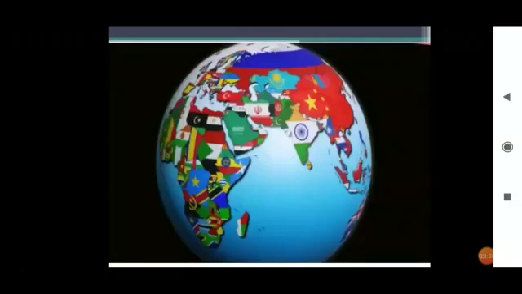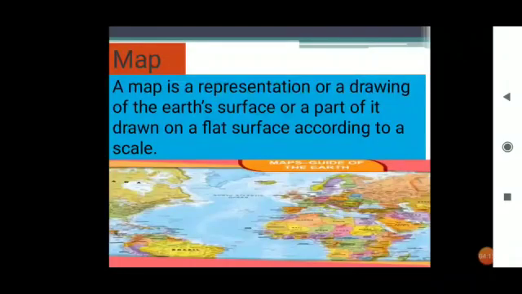What is a globe? It's just like a ball, okay, and we can see the whole earth here. Now one thing more, we can see the whole earth, but for that we have to rotate it. But if we want to see all the things together, we have to flatten it, okay. And when we flatten it, it will take the look of this. Now this is called a map. So a map is a representation or a drawing of the earth's surface or a part of it drawn on a flat surface according to a scale. Okay, it means if we want to see the whole world or all the things together on a flattened surface, it is called a map.